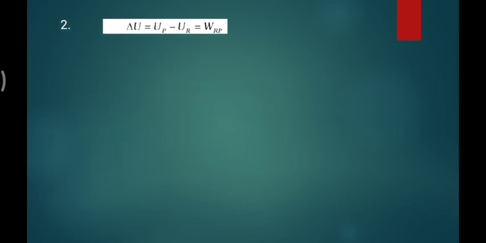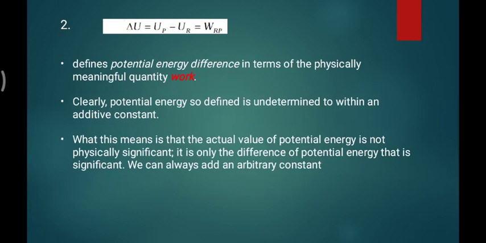Second remark: from the same, delta U is equal to the subtraction of the potential energy at the respective places R and P, which is nothing but the equivalent amount of work you need to do. The potential energy so defined is undetermined to within an additive constant, which I am explaining to you.